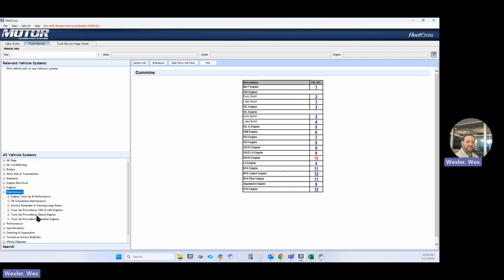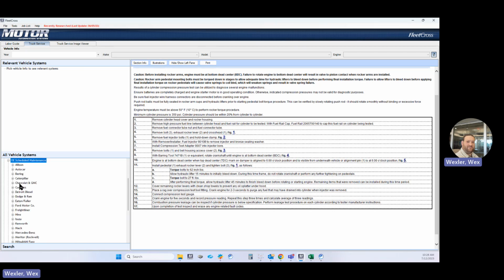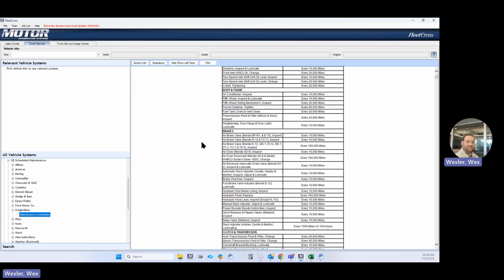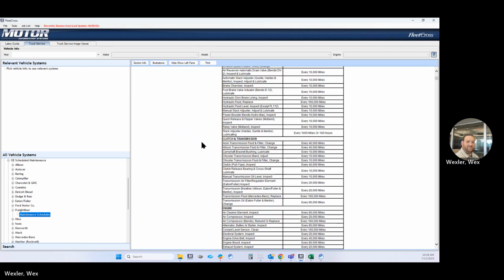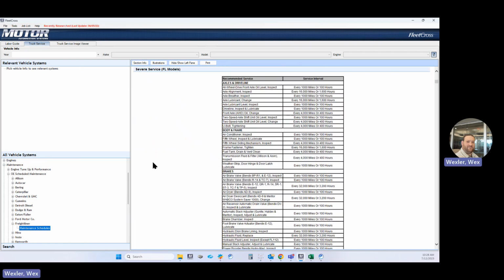Maintenance, tune-up procedures, compression test. We also have scheduled maintenance. So like on a Freightliner, the maintenance schedule, if you want to make sure that the vehicle is properly maintained, everything you need to know. And then even for some severe service as well. Engine tune-up performance, again, just some more stuff that's helpful there.